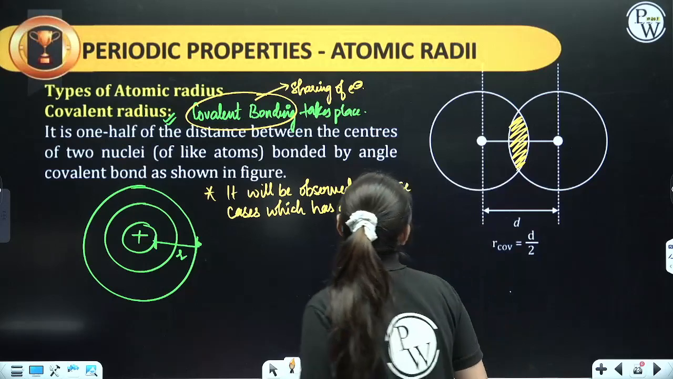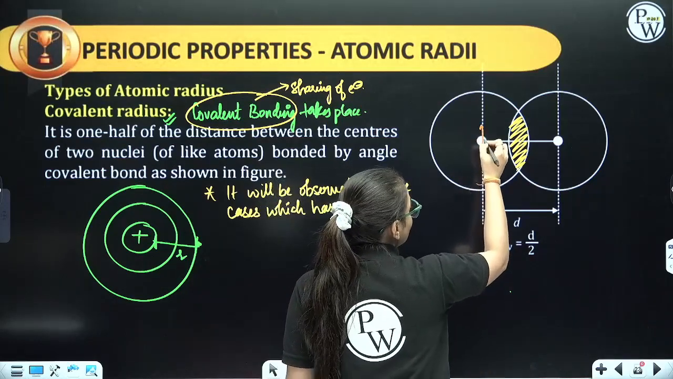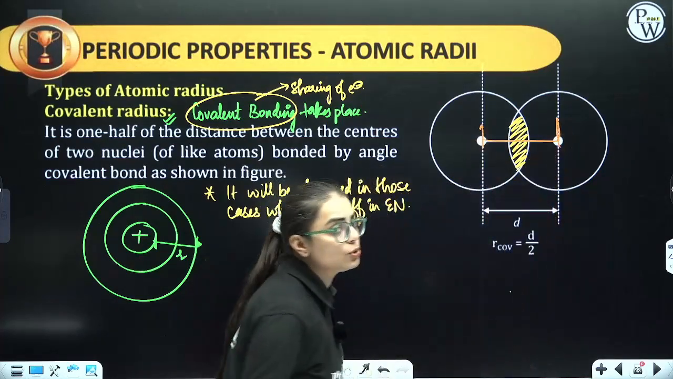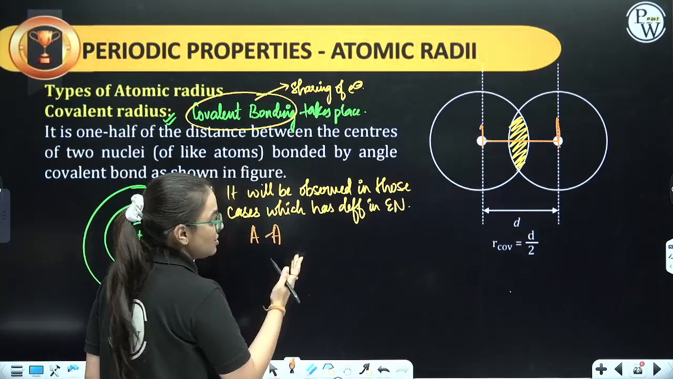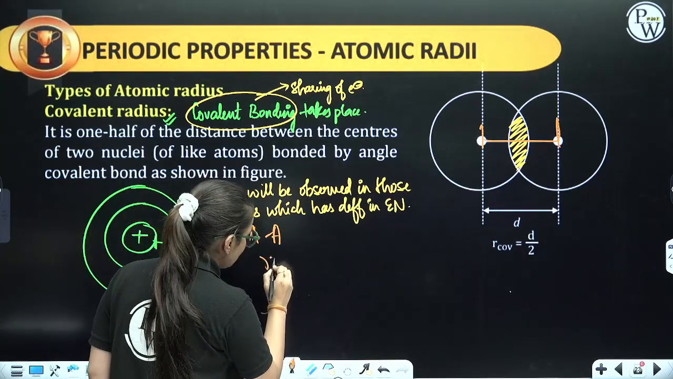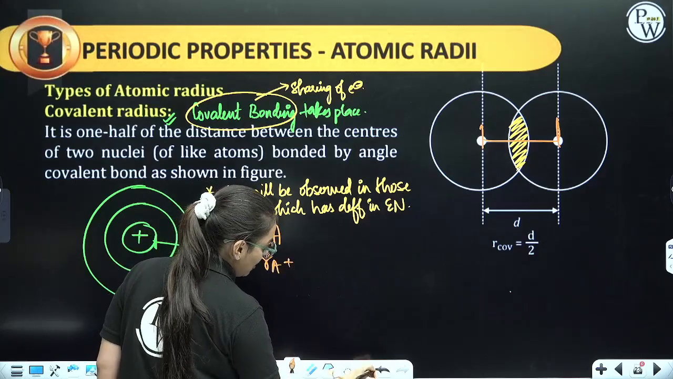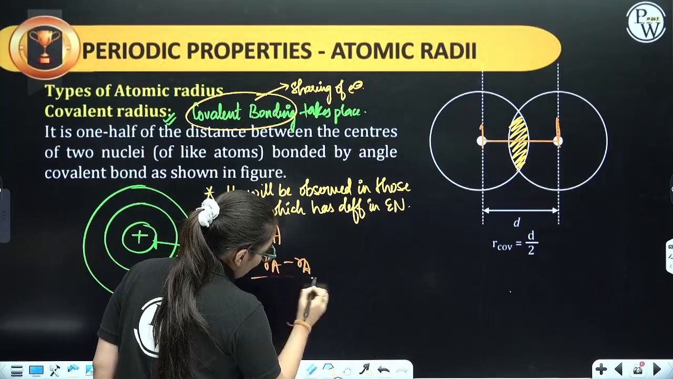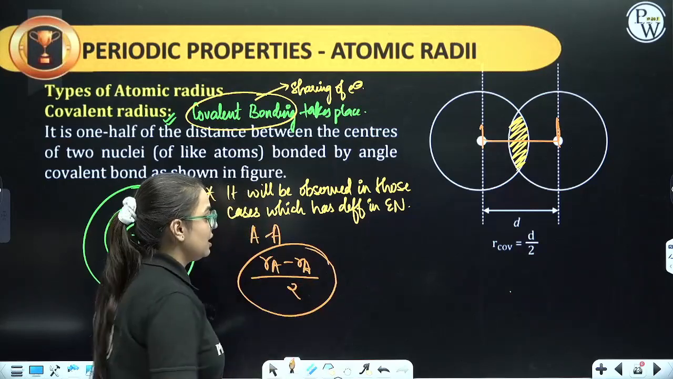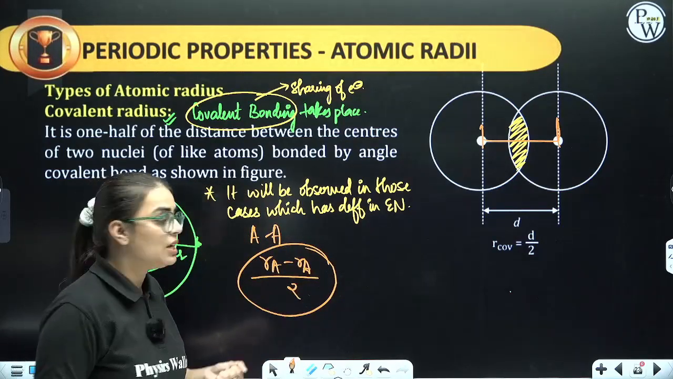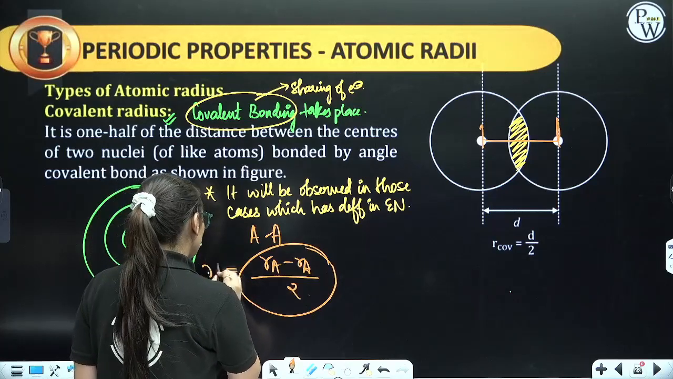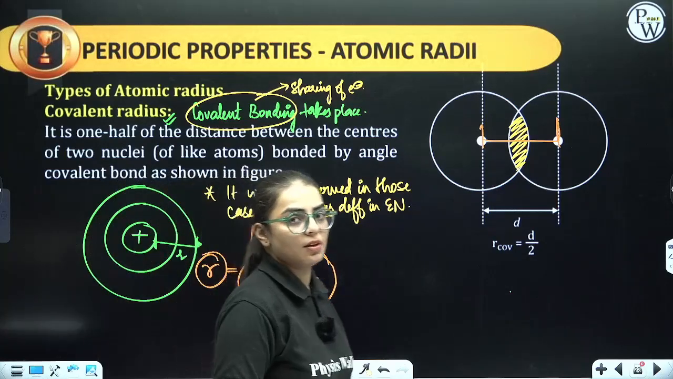It's very simple. You have to add the radius of both of them divided by 2. For example, if you have A atom, let us consider we have similar atoms, then radius of A plus radius of another A, divided by 2 will come out to be the new radius for the covalent one.